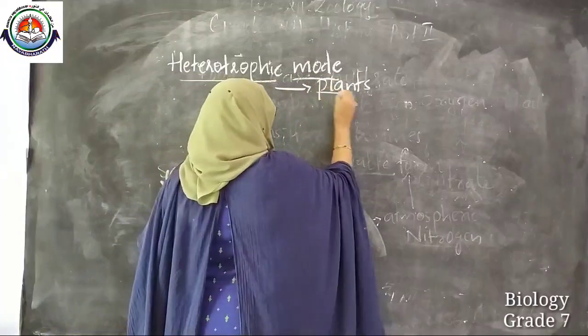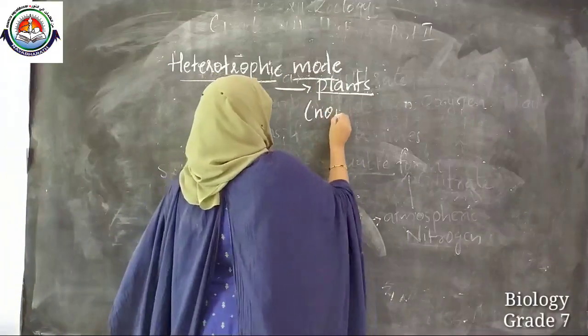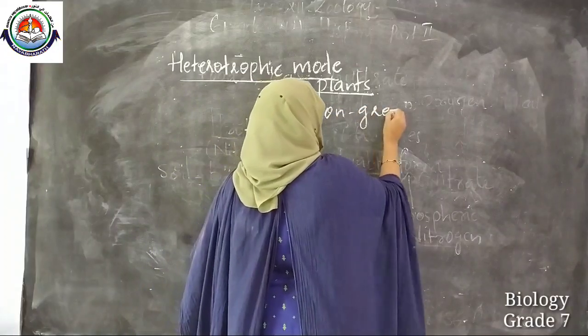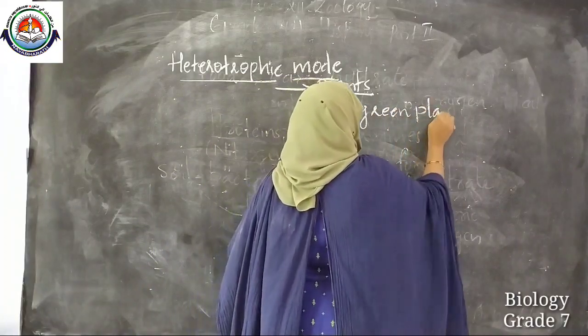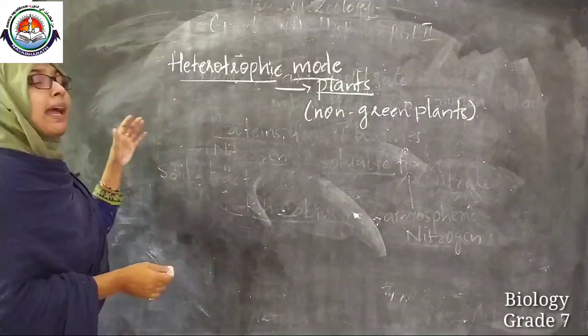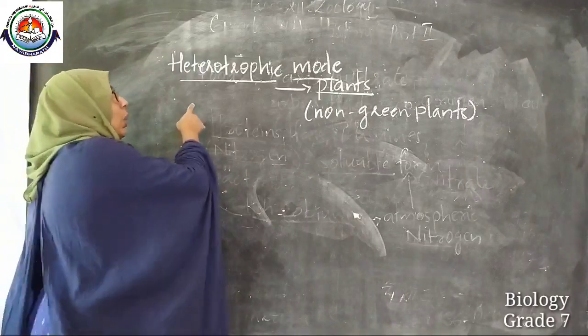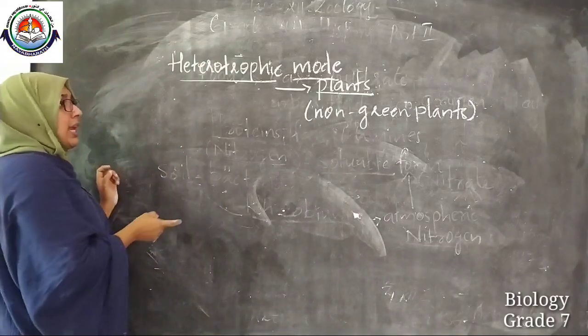Clear? In which plants? Typically non-green plants. Is that clear? Because green plants synthesize food by photosynthesis, that is autotrophic mode of nutrition.